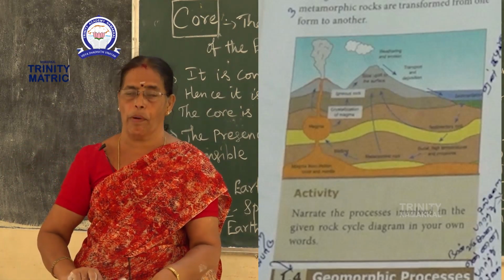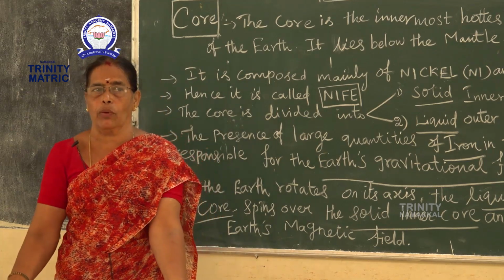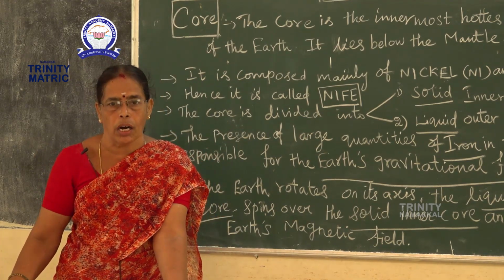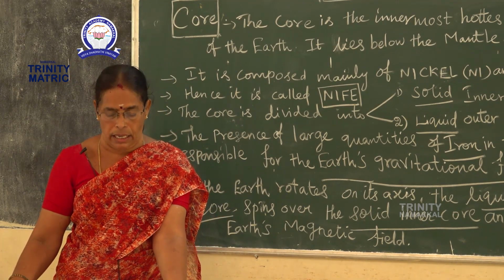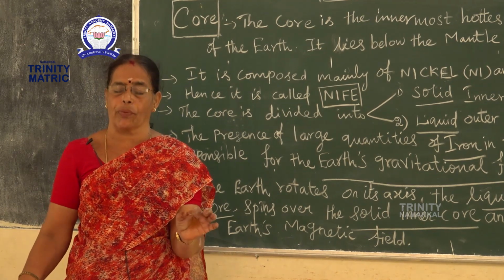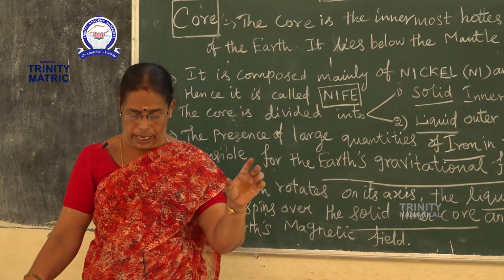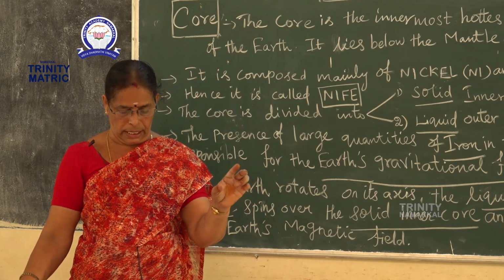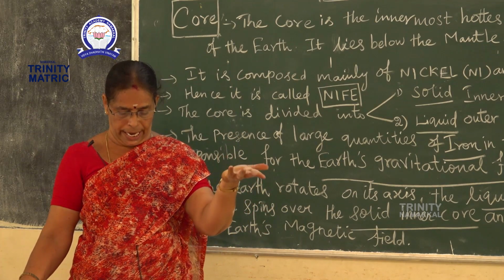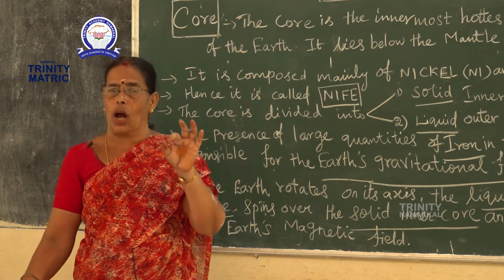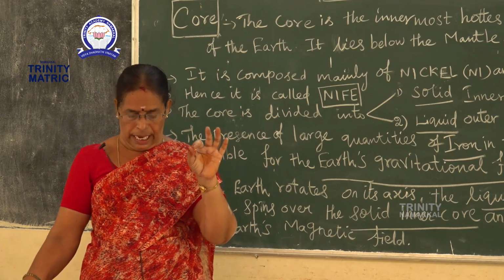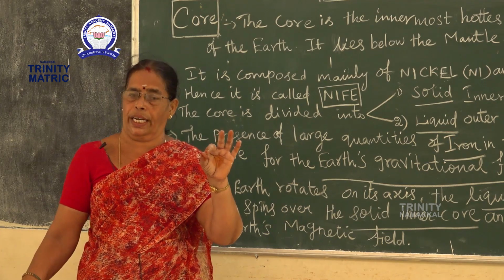What is geomorphic? That process. The processes of the internal part of the earth change the landscape and topography. Natural agents are very, very important.